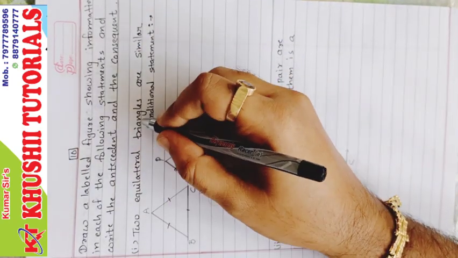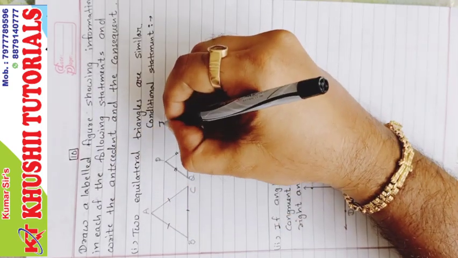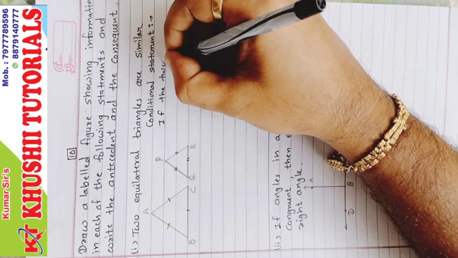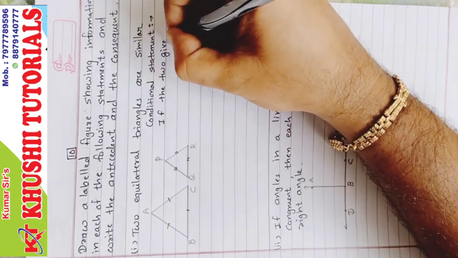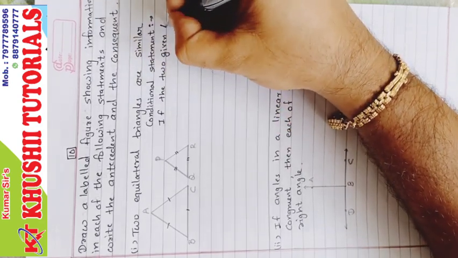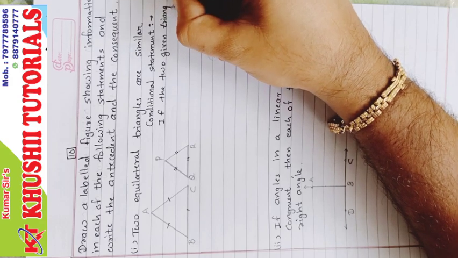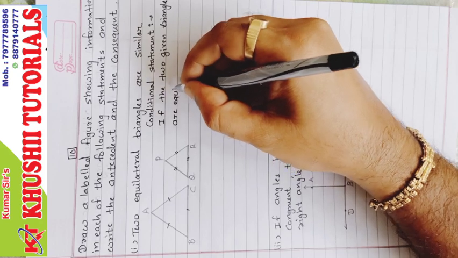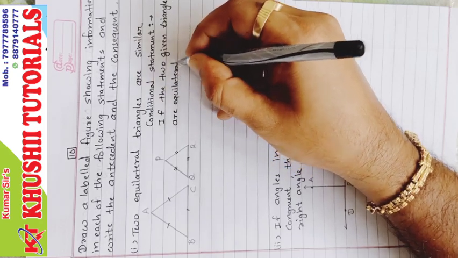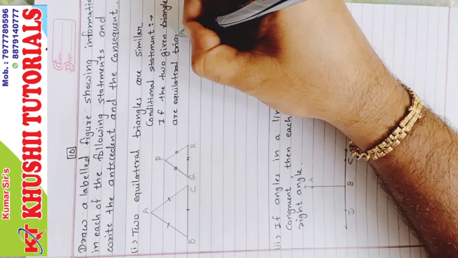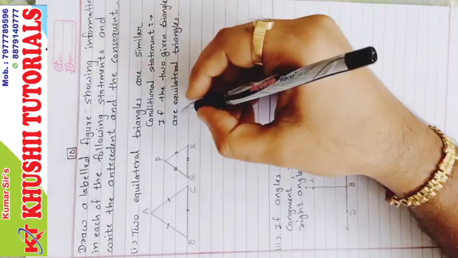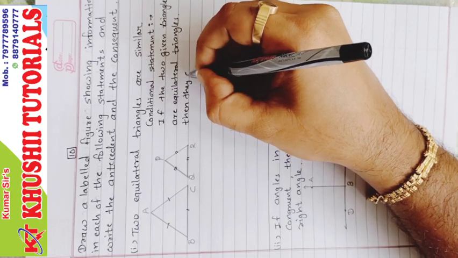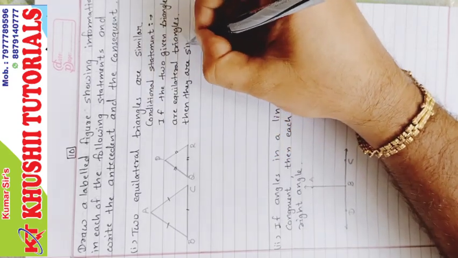So if the two given triangles are equilateral triangles, then they are similar.